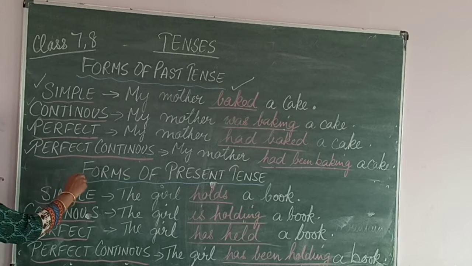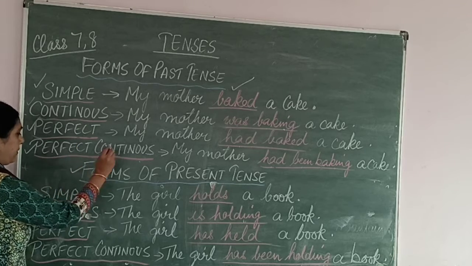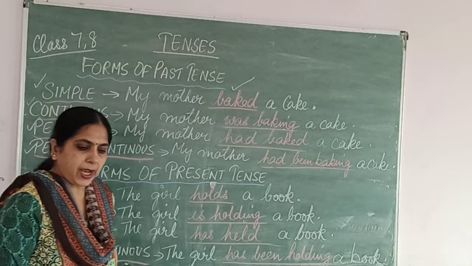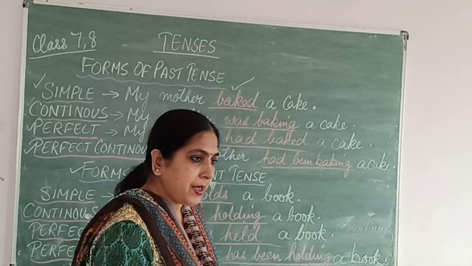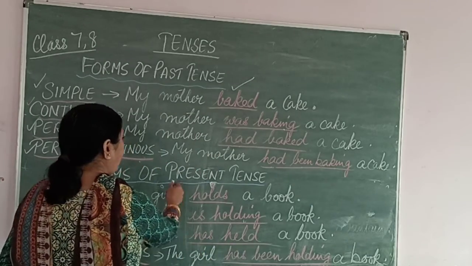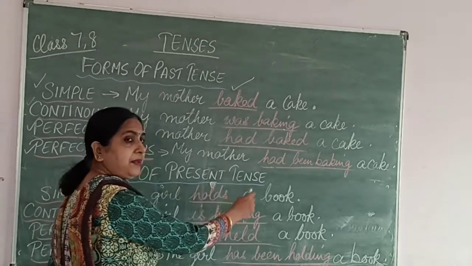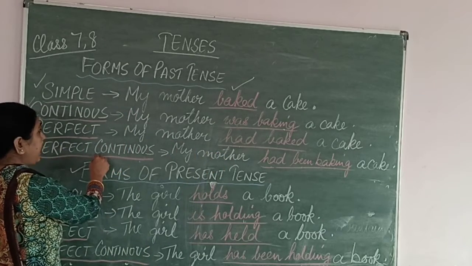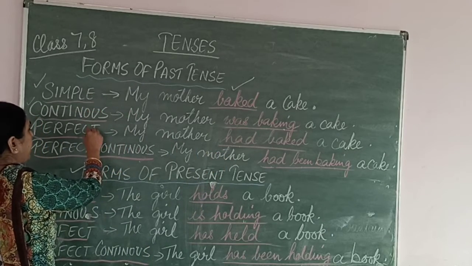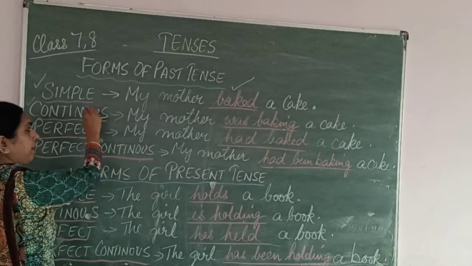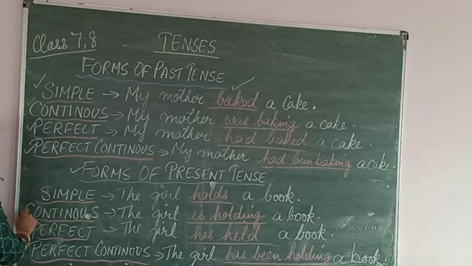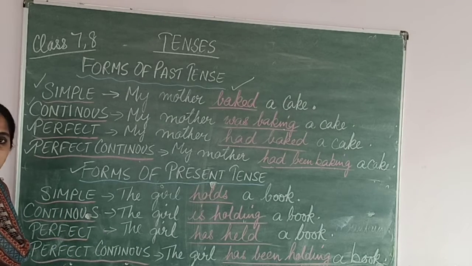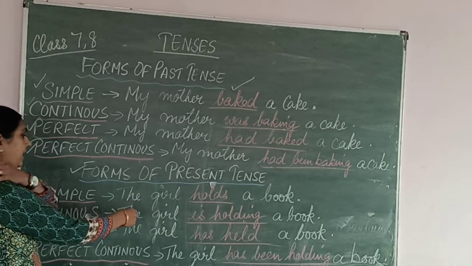Now next we will consider forms of present tense. Present tense, you know, is whatever action is being done at the very moment, in the present. So what are the different forms of present tense? It will be the same, right? Simple, continuous, perfect, perfect continuous, but instead of past we will be using present. So present simple tense, present continuous tense, present perfect tense, present perfect continuous tense. Right? So we shall understand with an example.